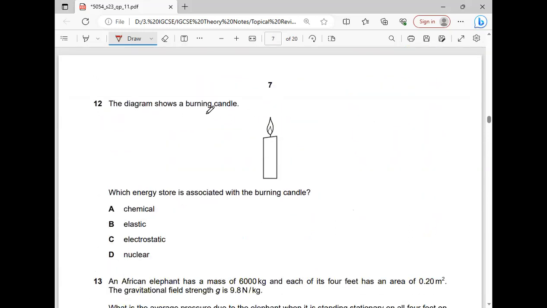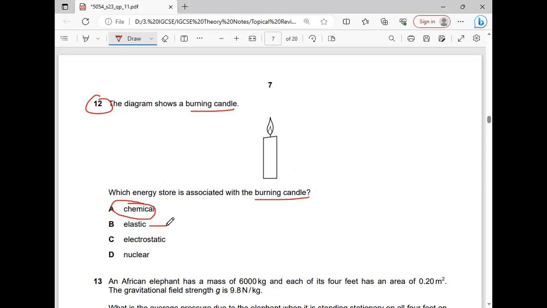The diagram shows the burning candle. Question number 12. Which energy store is associated with the burning candle? So now we know that whenever coal, wood, candle burns, then what kind of energy is stored? That is chemical energy.